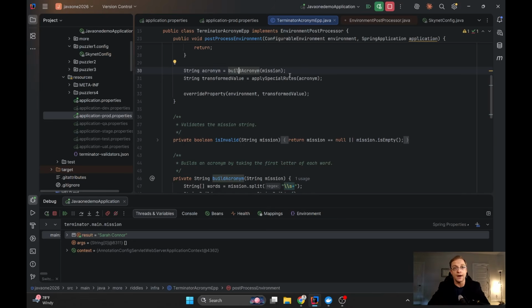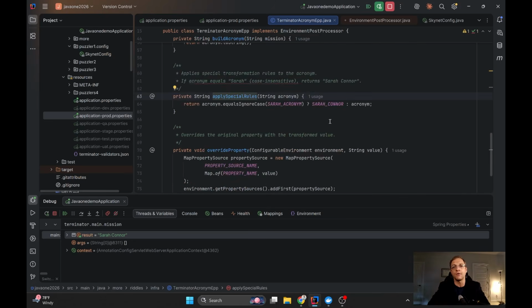So it's Sarah, and then it applies a special value to this acronym, and we can see that in case the acronym is Sarah, we need to change it to Sarah Connor. And that's the reason why this environment postprocessor replaced the current value with Sarah Connor.